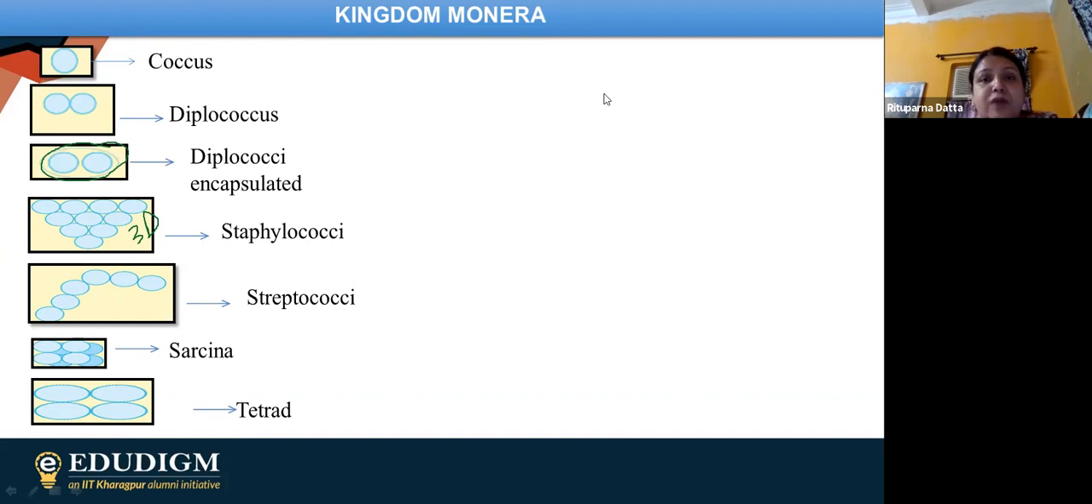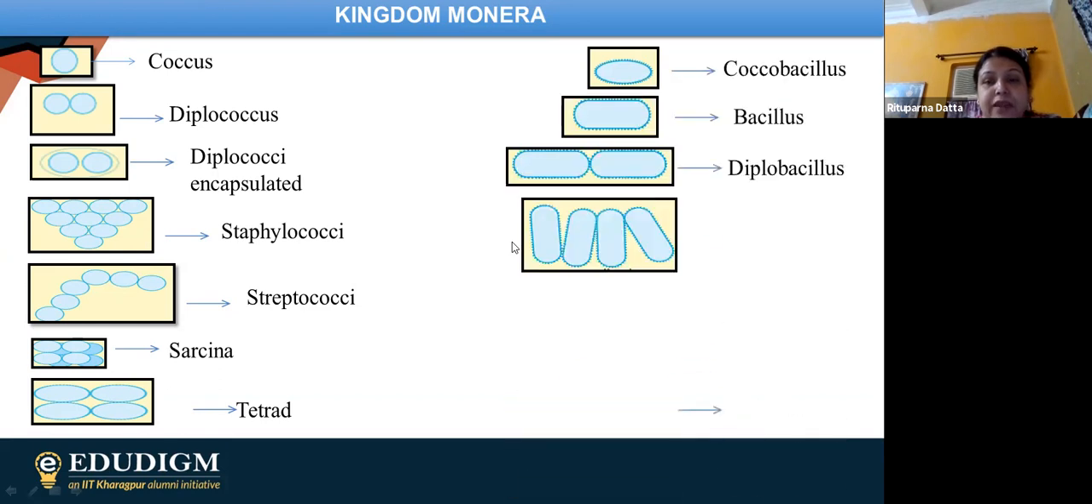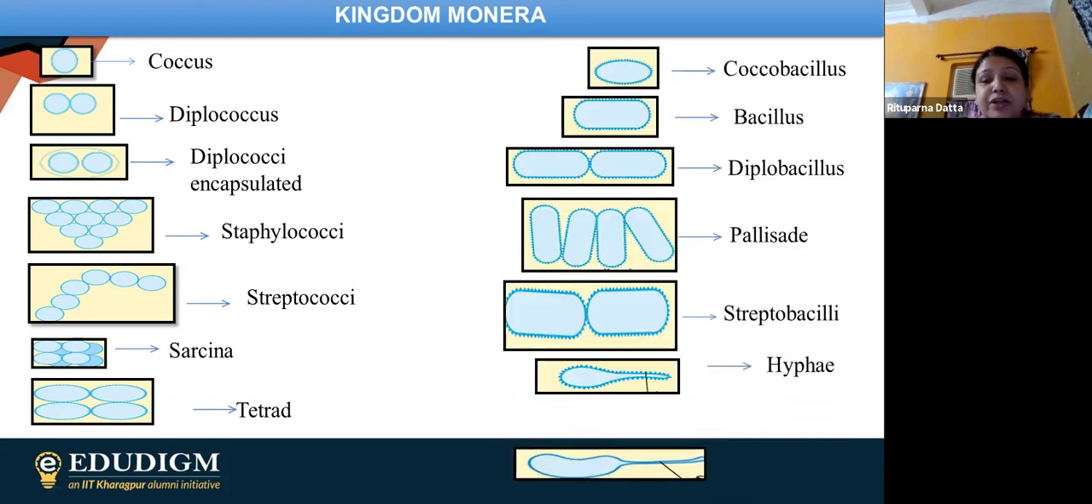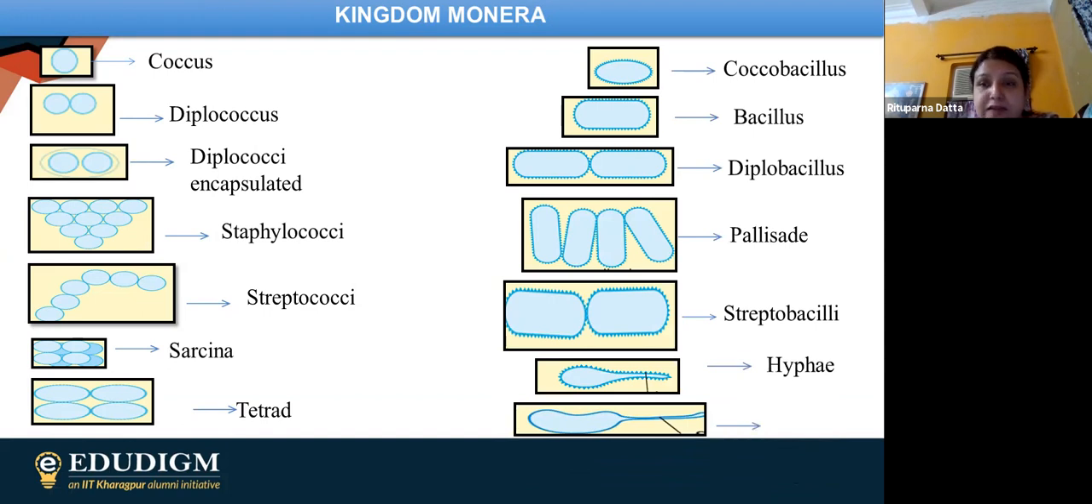Fine. So after this, now we are also having some other shapes. So what other shapes we are having over here? So in case of the other shapes, we are having firstly Coccobacillus. So you can find out that it is not totally round or it is not totally the rod. So that is why it is known as Coccobacillus. It's an oval kind of thing. Then finally we are having bacillus, so that is just like the rod kind of thing. Then diplobacillus, or diplobacilli, so it is actually two rod shapes joined together.